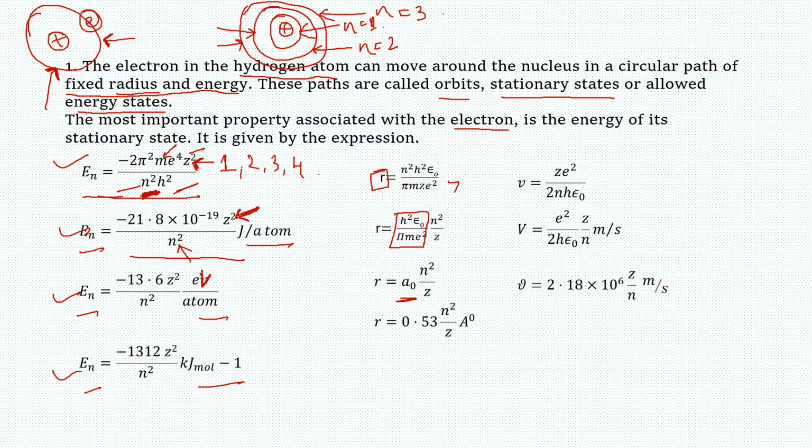Now if we put all the values of the constants, we get R equals 0.53 n square by Z angstrom.